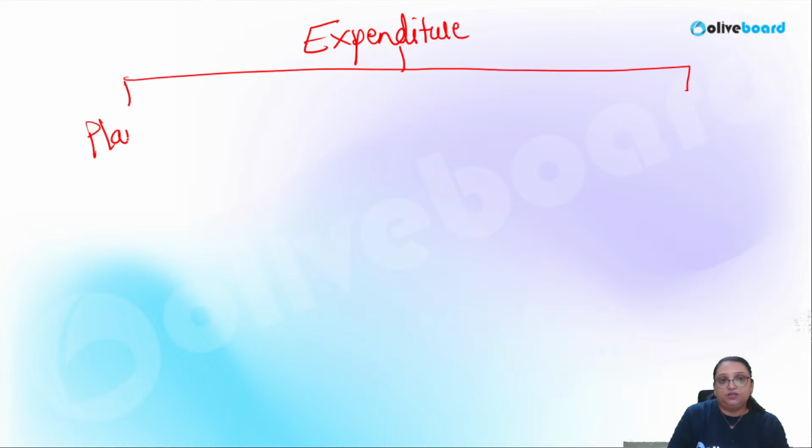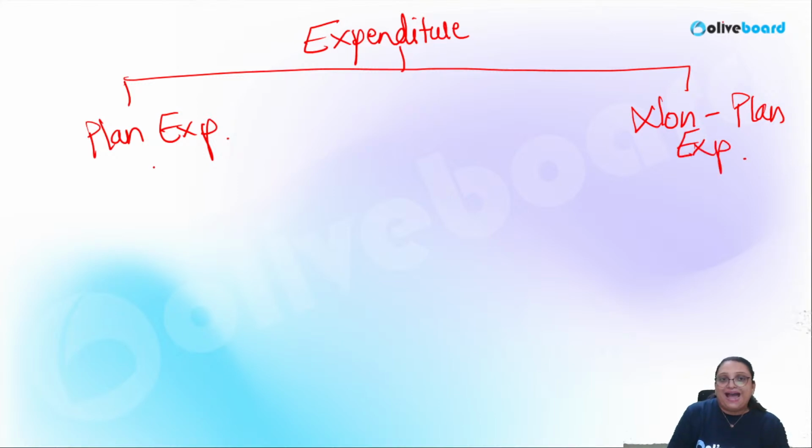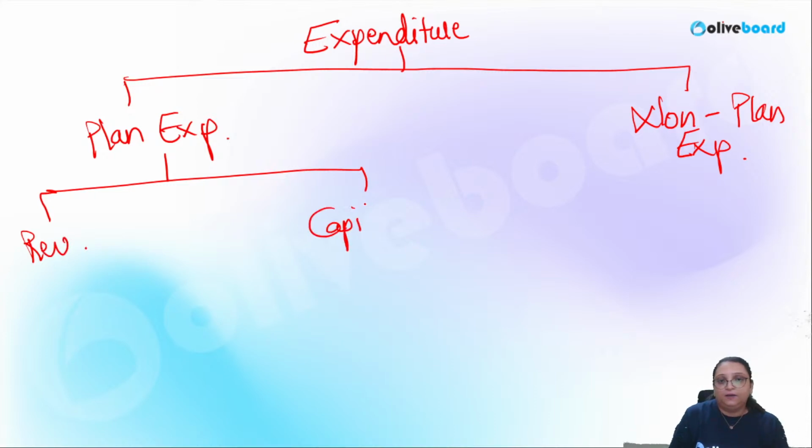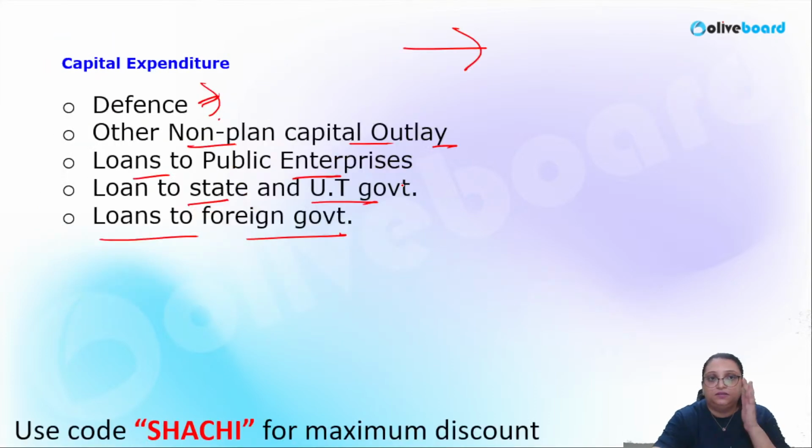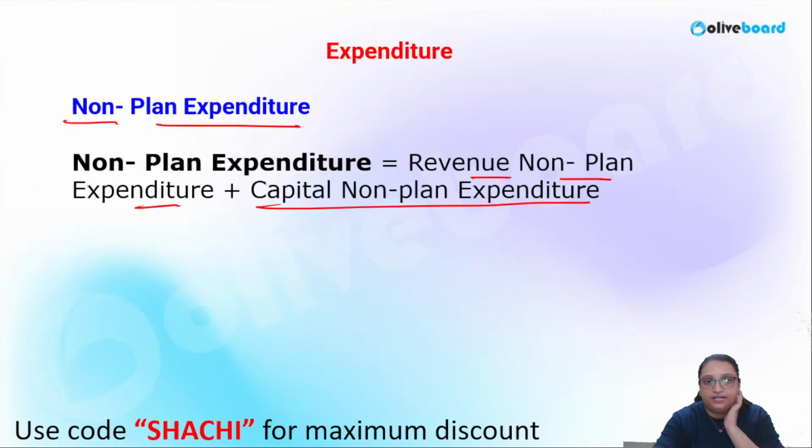See, expenditure can be plan expenditure and non-plan expenditure. Plan expenditure again can be classified into the nature of revenue and capital. We have seen here the revenue expenditure and capital.